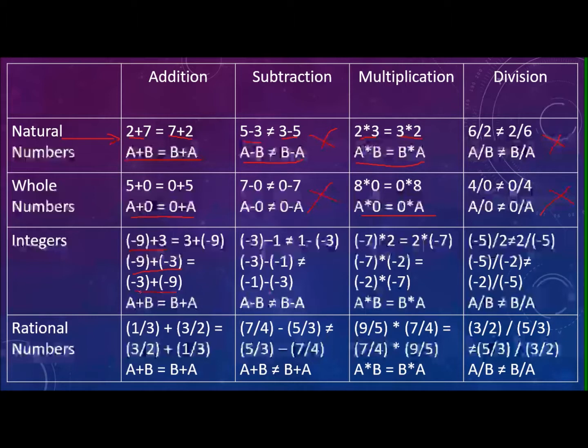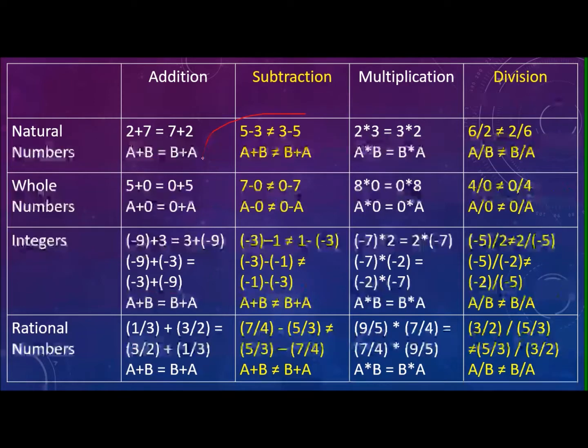Okay, and you can verify that this is not commutative. This is again not commutative. While addition and multiplication is commutative. So you can see that subtraction and division is not commutative, while addition and multiplication is commutative for all four number sets.